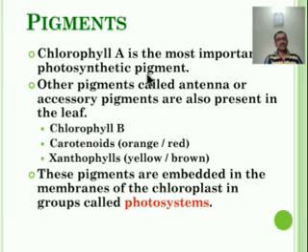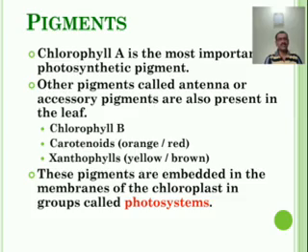It is also known as the principal pigment, and other pigments are called antenna or accessory pigments, also present in the leaf. These accessory pigments are nothing but chlorophyll B, carotenoids and phycobilins.